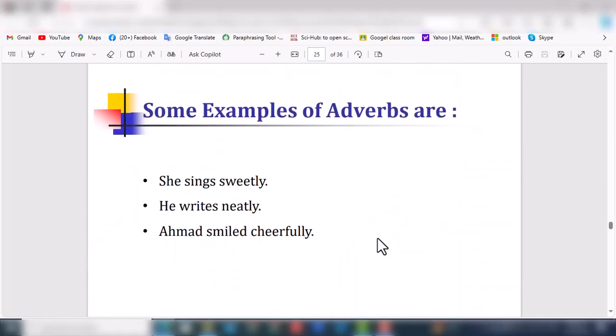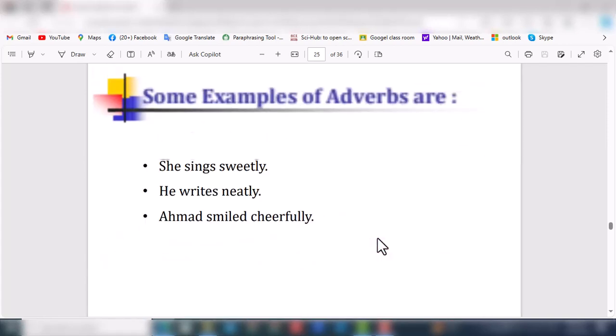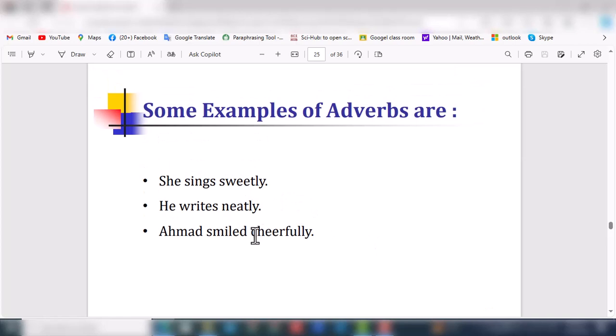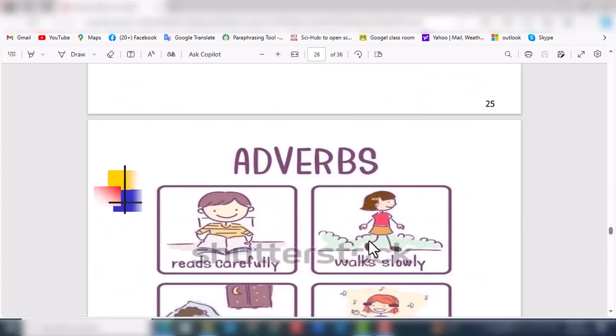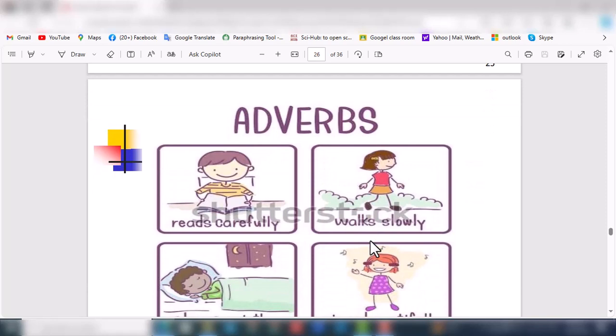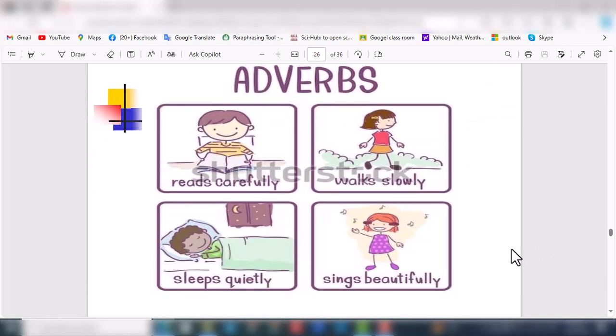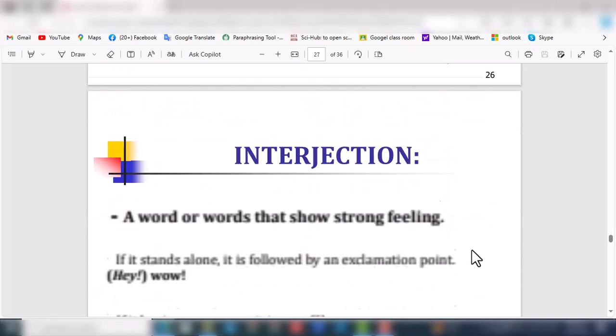Some examples of adverbs are: she sings sweetly, he writes neatly, Emma smiled cheerfully. So the words sweetly, neatly, and cheerfully are the adverbs. Like in these pictures, we can see that reads carefully, walks slowly, sleeps quietly, sings beautifully.